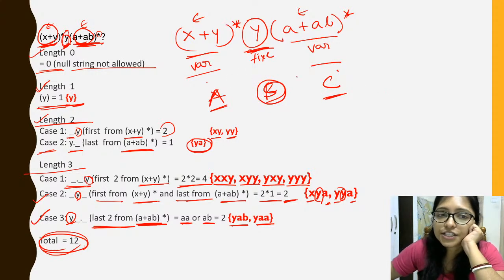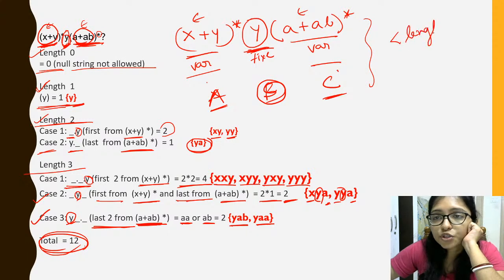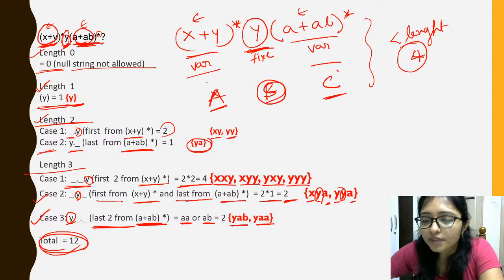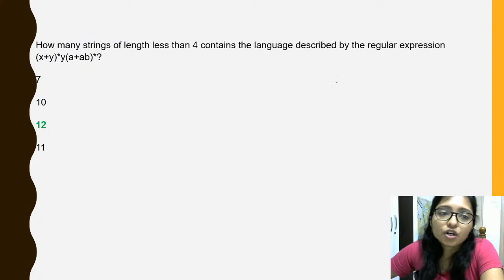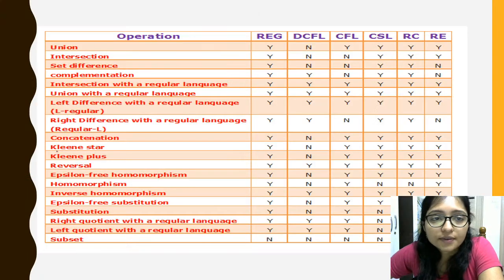That's why try to shift it. And our constraint was the length, it should be less than 4. That was our constraint, right? So this is the answer.